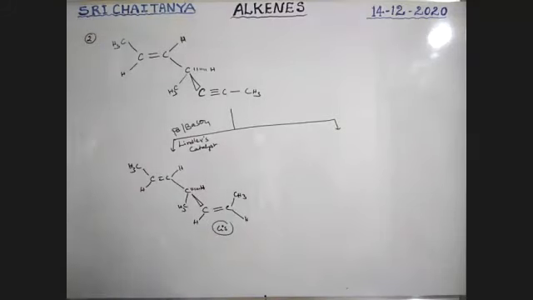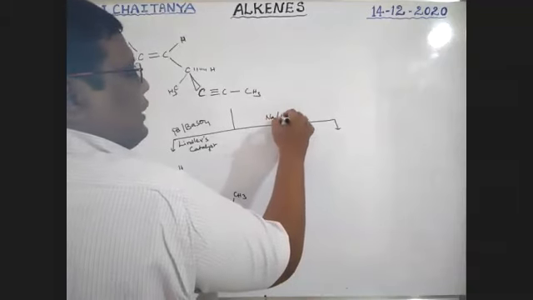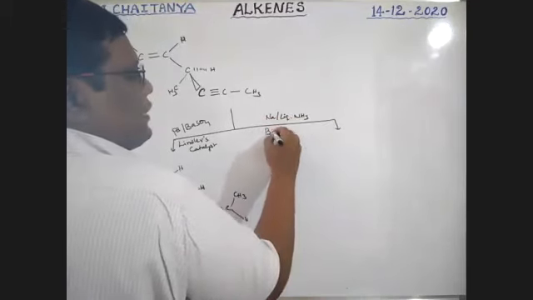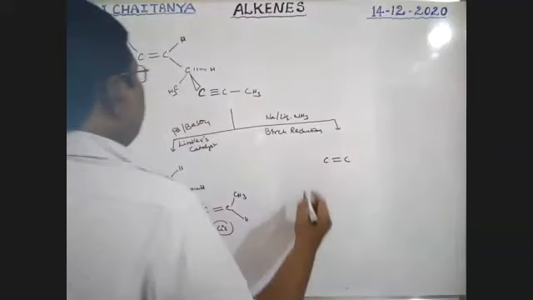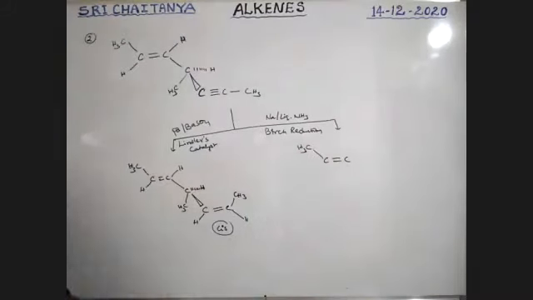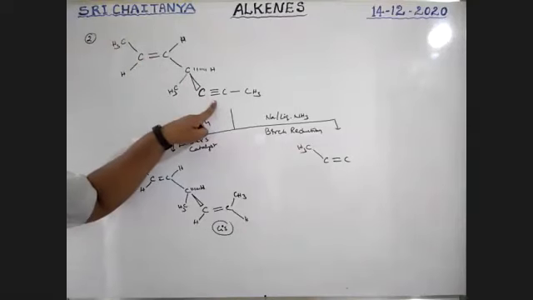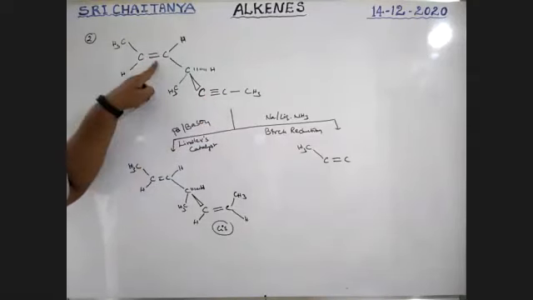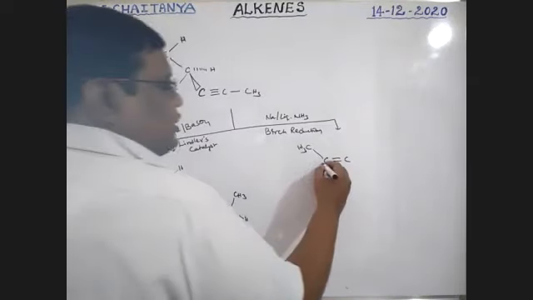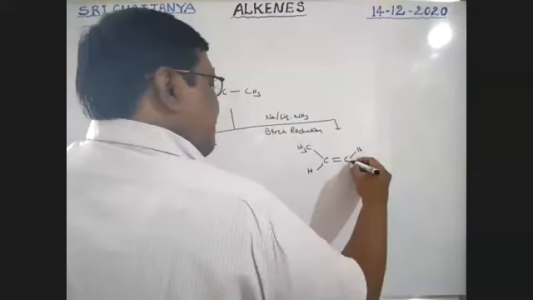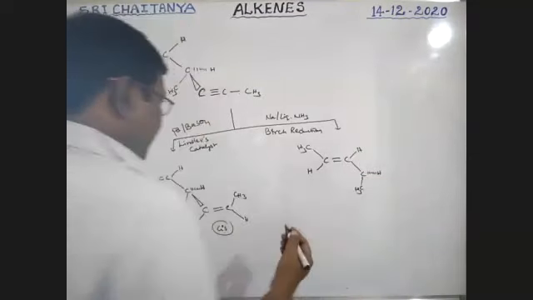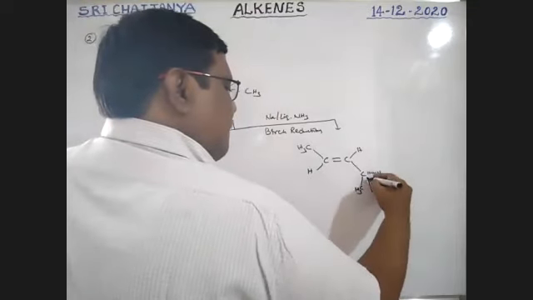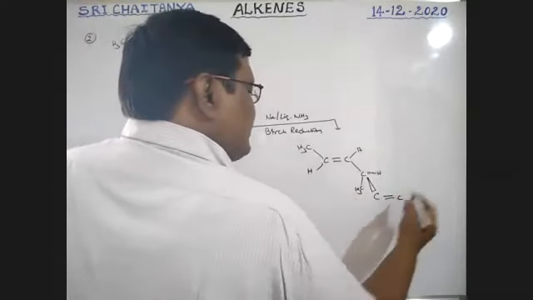For example, if Birch reduction is there, that is sodium in liquid ammonia, our answer keeps the C double bond C unchanged, because both Lindlar's catalyst and Birch reduction do not affect the C double bond C. They react only at the C triple bond C, but not at the C double bond C. Same conditions, H and H, with CH3.